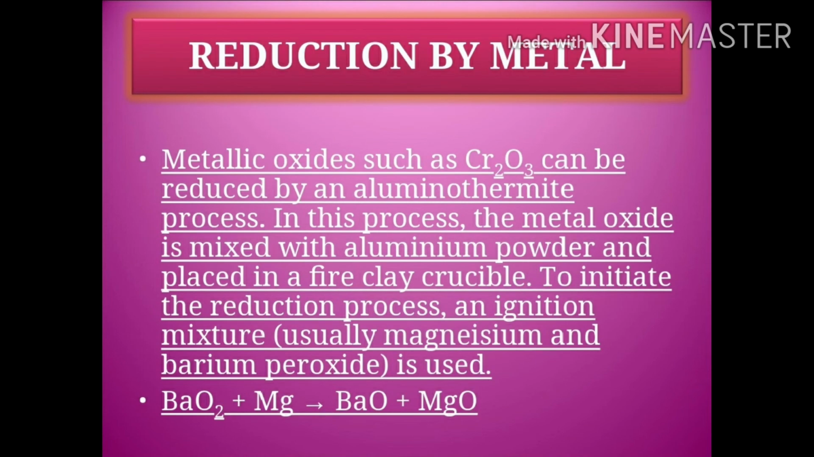Reduction by metal. Metallic oxides such as chromic oxide Cr2O3 can be reduced by the aluminothermic process. So what is this aluminothermic process? In this process, we can take this chromic oxide in a crucible, the fire clay crucible. A crucible is an apparatus which can withstand a higher temperature. That is what is called a fire clay crucible. Now to initiate this reduction process, an ignition mixture is added. Ignition mixture is very important. What is that? Magnesium and barium peroxide. So barium peroxide, when it is treated with magnesium, forms barium oxide and magnesium oxide.